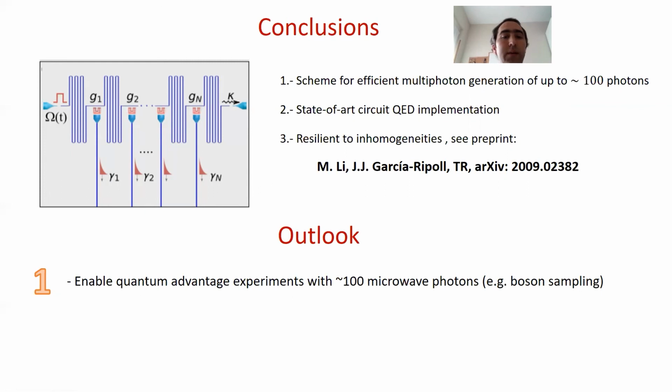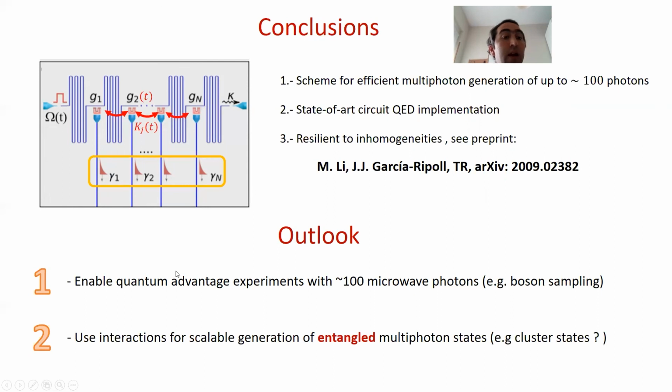That is also realistic. So an outlook of this is that this scheme could enable quantum advantage experiments with 100 microwave photons, for instance, boson sampling with many photons. And our future plans are to also include interaction between the emitters and time dependencies to create, in a scalable way, entangled multiphoton states, for example, cluster states.